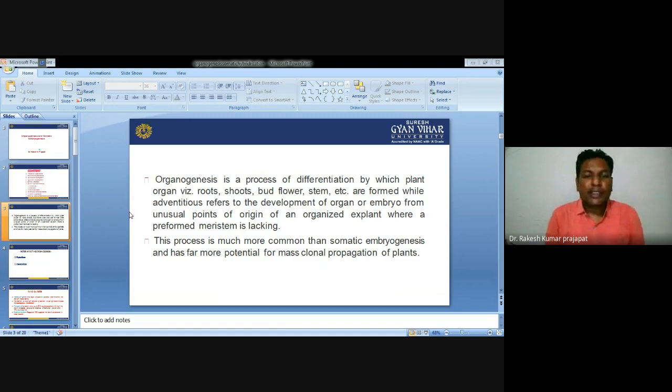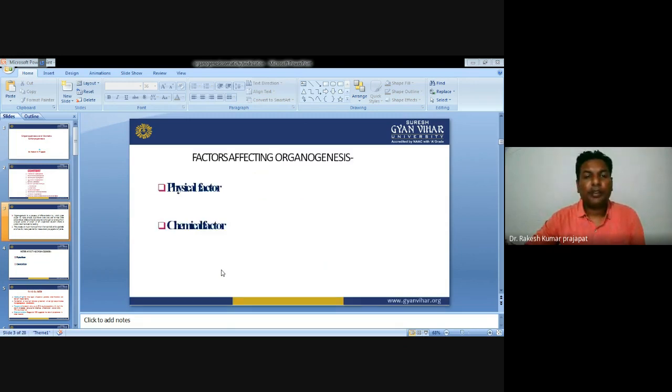This process is much more common than somatic embryogenesis, and has far more potential for mass clonal propagation of the plant. There are various factors which affect organogenesis.